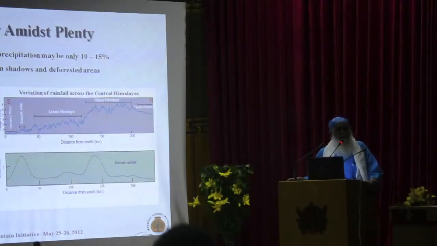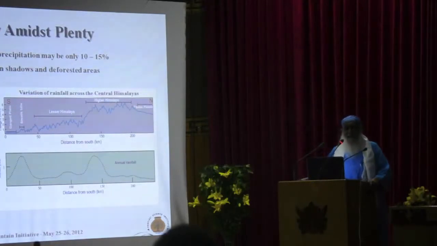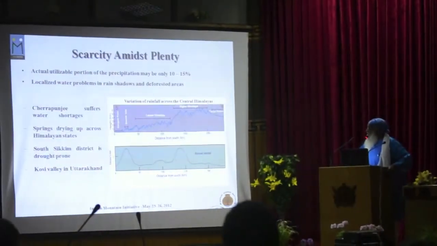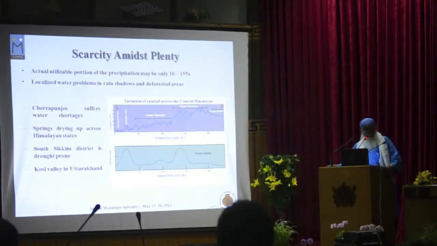And a lot of people at CSE said, "Think it over once more, you are saying such a thing, who knows our researchers may have made a mistake," but over the years I found out that she was very right. Then springs are drying up all across the Himalayan states. There are places like the South Sikkim district, which is known as a drought-prone area, and those of us who come from Uttarakhand know the problems of the Kosi Valley. These are just some examples.